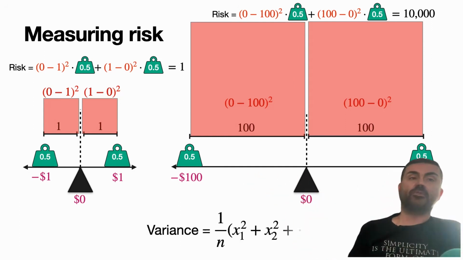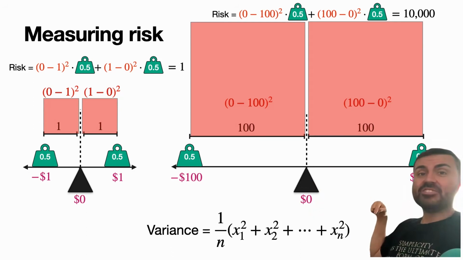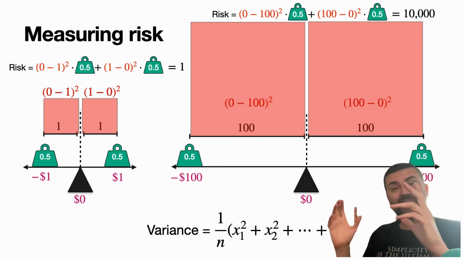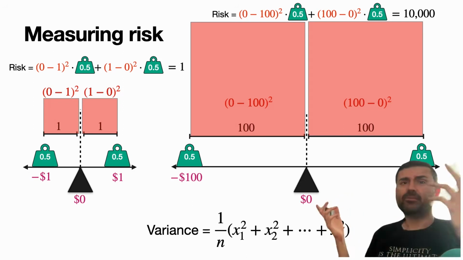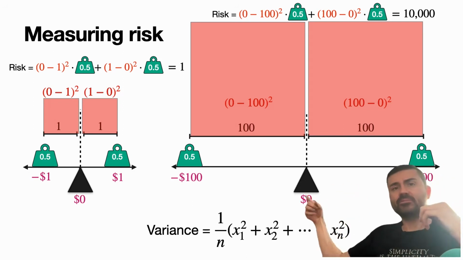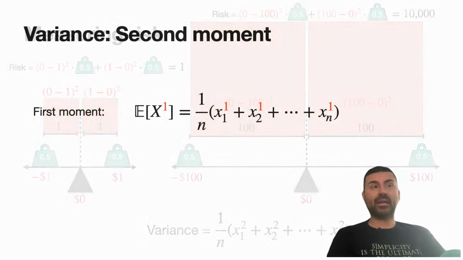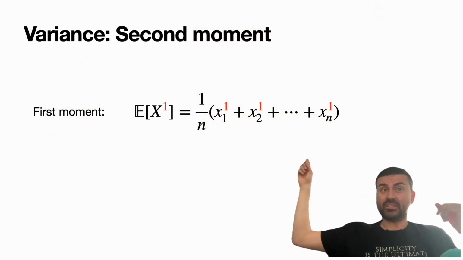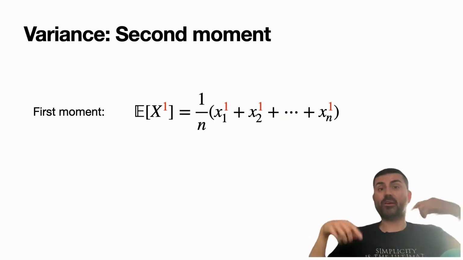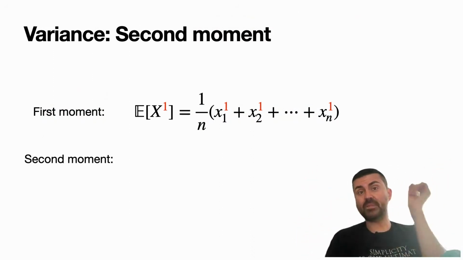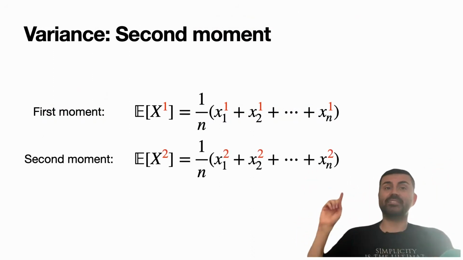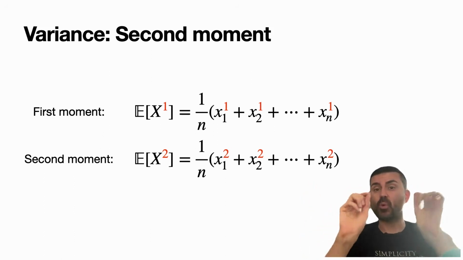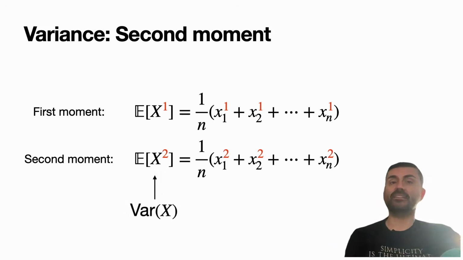So in general, the formula is going to be the average of the xi squares. So it's the expected value of the square of the variable. Before we had it to the power of 1, now we have it to the power of 2. And so a small recap, we had the first moment. We're going to call this the first moment. That's the average, the expected value of x to the power of 1. And the second moment is going to be what we just learned, the variance, which is the average of the xi square, the expected value of the square of the variable. And that's going to be the variance of x.